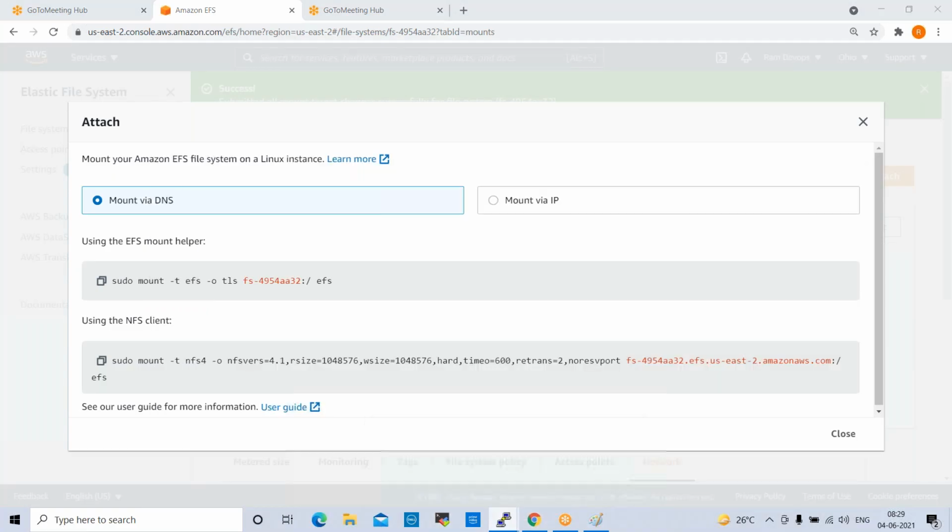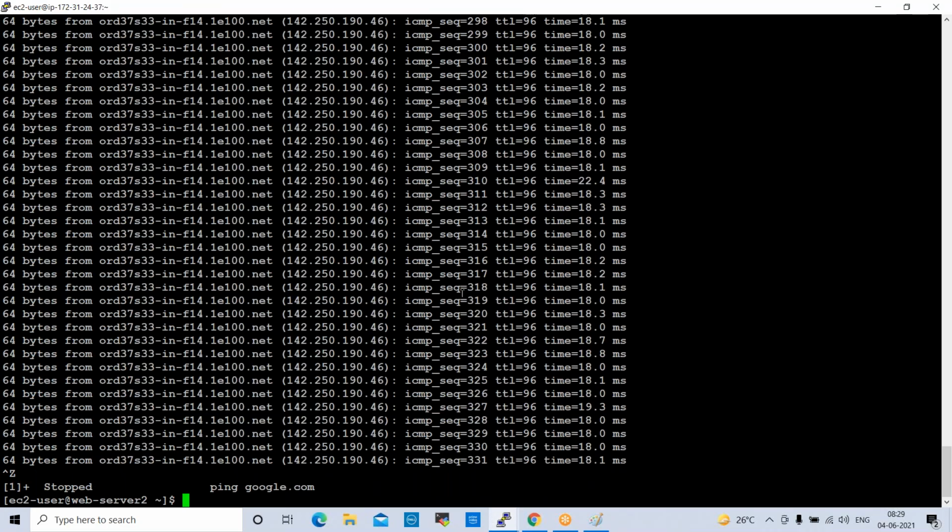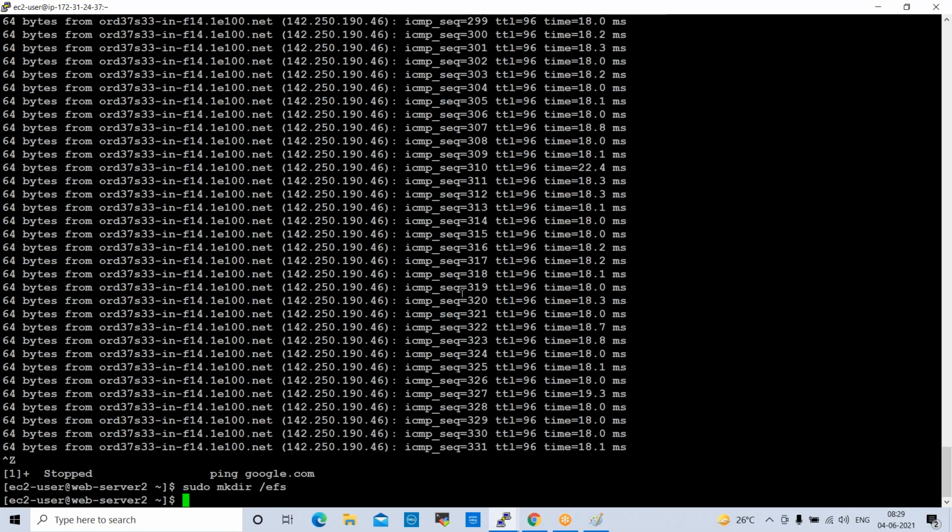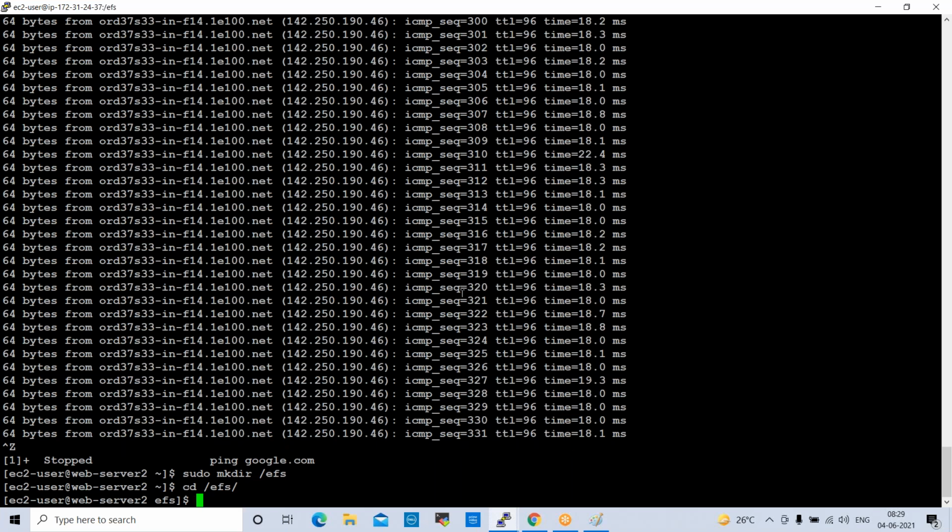Second server also, control Z to stop this. So sudo mkdir space /efs, same folder. Okay, cd /efs, right? So now I am in the EFS folder. Next, yeah, this is web server 2, right? So now we can mount.